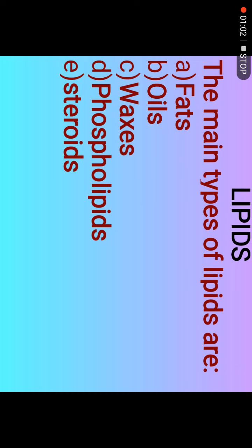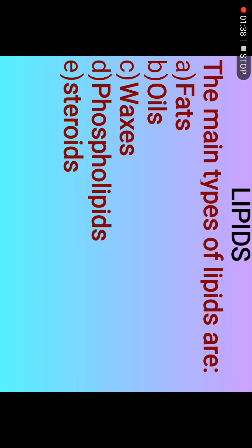So fats and oils are more common. Normally when we talk about lipids, we will immediately think of fats and oils because these two are the most common molecules that belong to this group. As for waxes, phospholipids, and steroids, they are also under lipids because the main elements found are carbon, hydrogen, and oxygen. But they have certain modifications